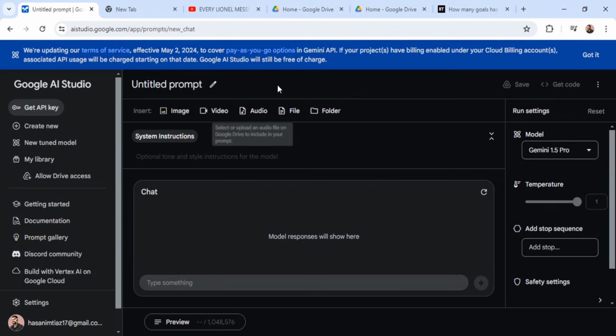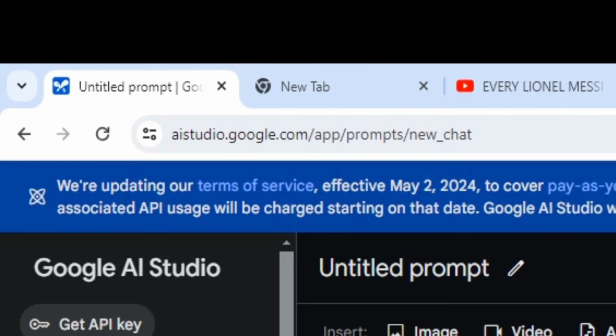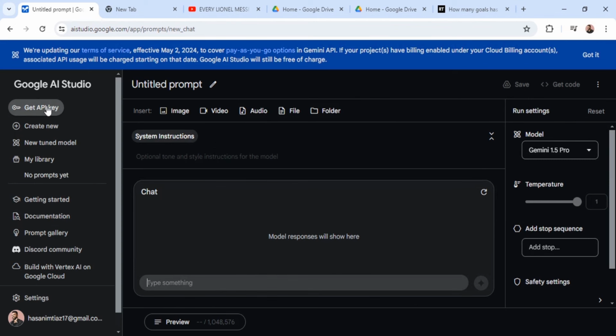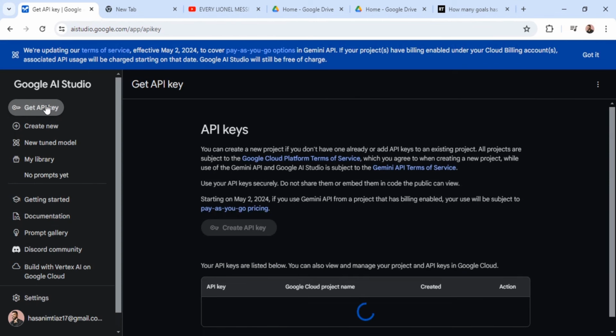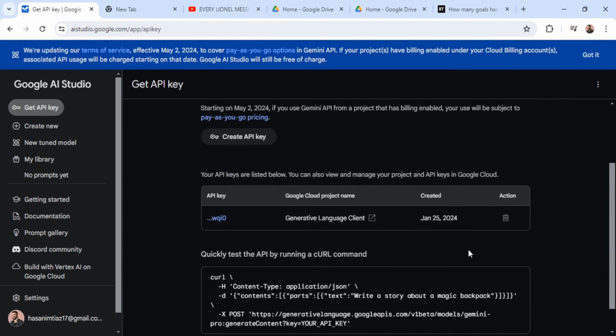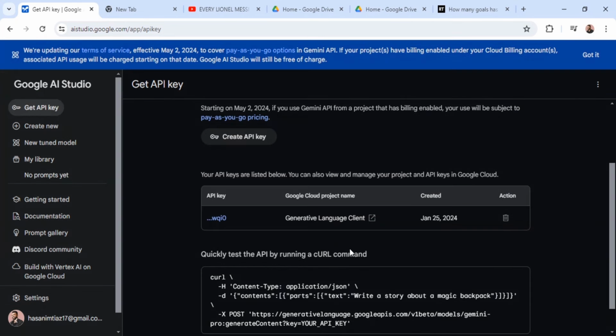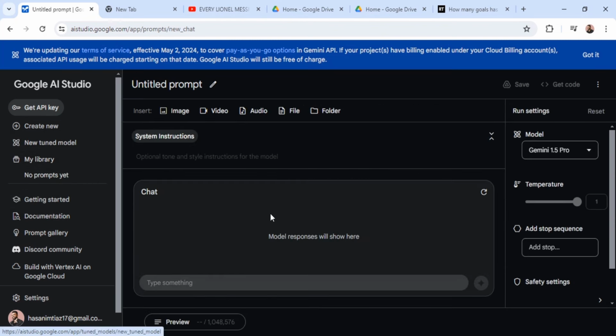1.5 Pro to see if it can handle video input and correctly guess. If you haven't used Google AI Studio, go to aistudio.google.com and then you're going to get an API key if you're going to use this outside of the AI Studio. So I recommend you getting that API key. It's very easy. You create an API key, Google's gonna generate an API key for you. Okay, and then we're gonna go back to create new chat prompt.